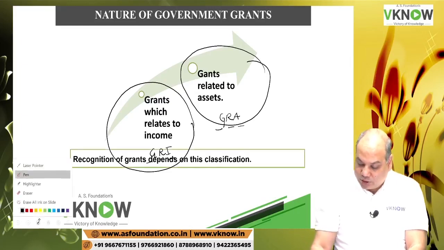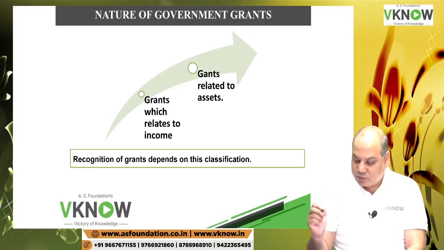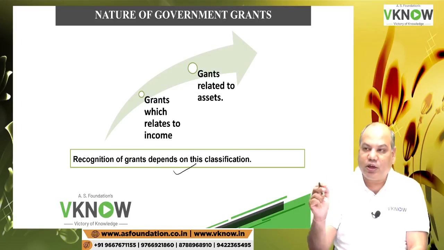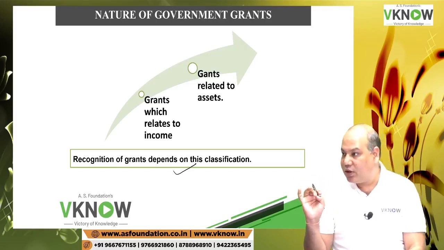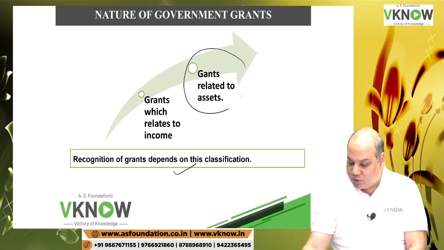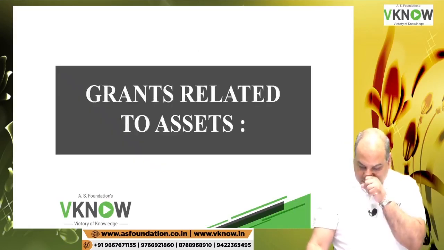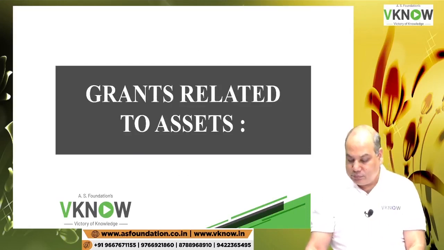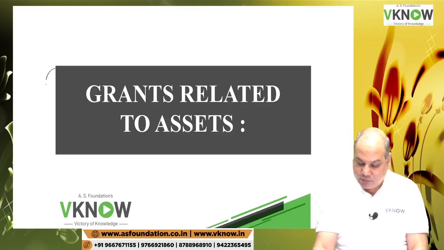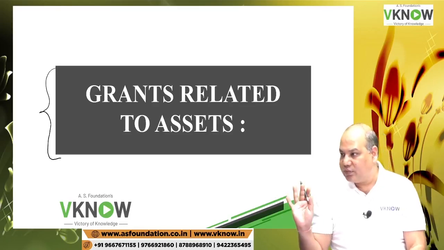So accounting treatment of government grant will depend on the classification. So what I will have to do in every question that I will read, where do I stand? Is it GRA or is it GRI? So first is grant related to asset. Now they have defined what is grant related to asset.